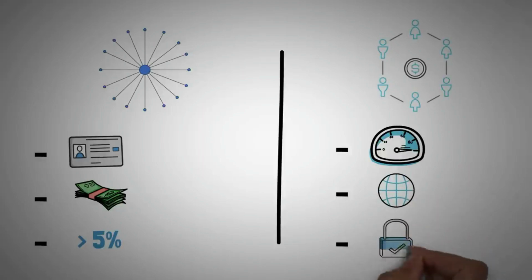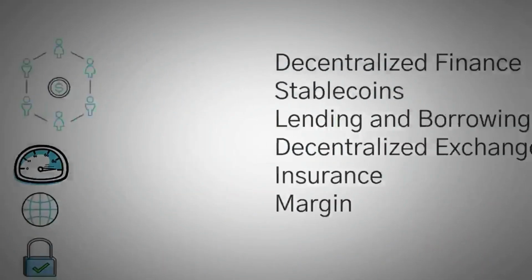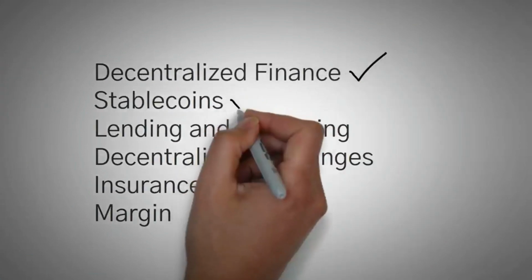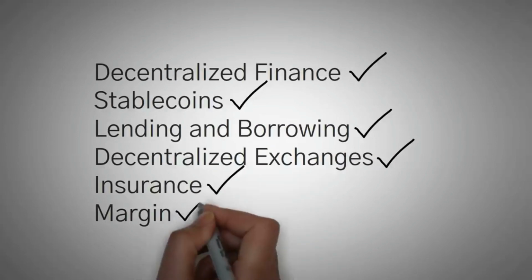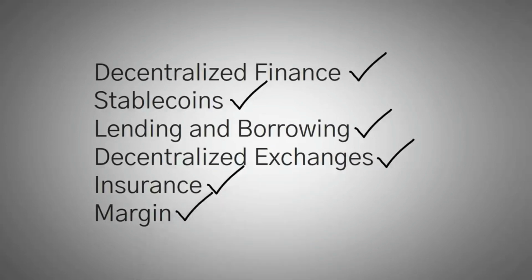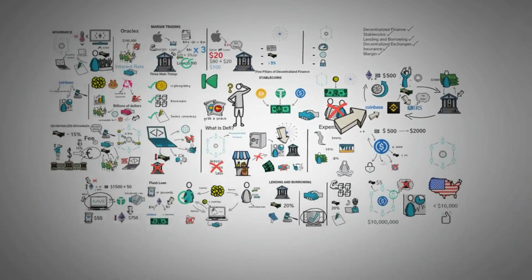So wrapping this video up, we have covered 5 big pillars in decentralized finance: stablecoins, lending and borrowing, decentralized exchanges, insurance, and margin. Hopefully now you can see the value add of decentralized finance and why so many investors are piling billions of dollars into this new technology.